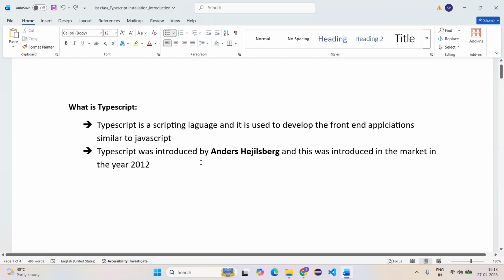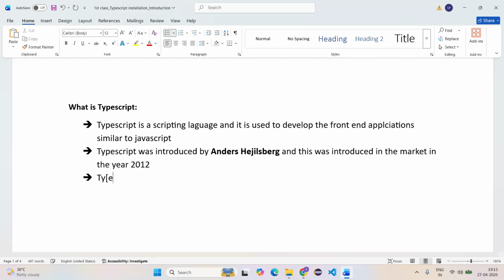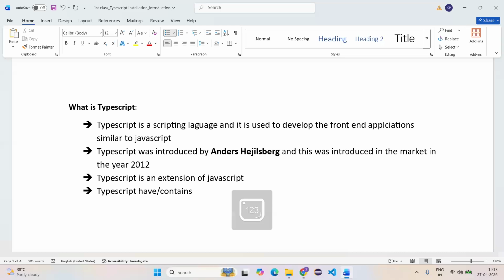Observe carefully, guys. TypeScript is an extension of JavaScript, and TypeScript contains compilers, guys. We have the same compilers in Java as well.